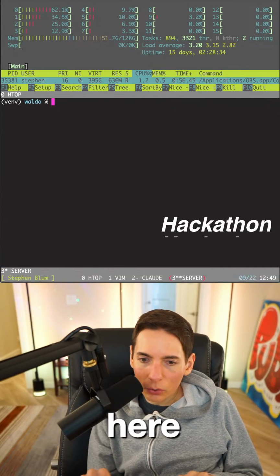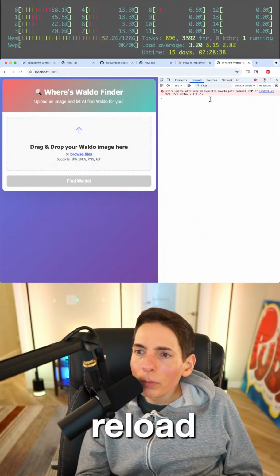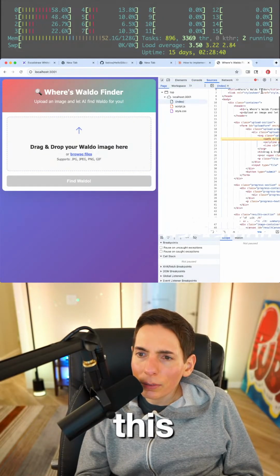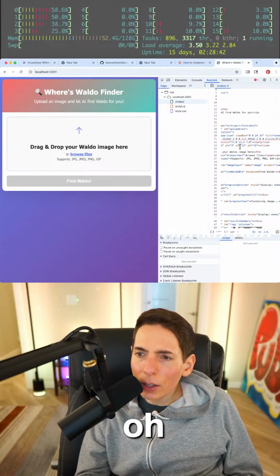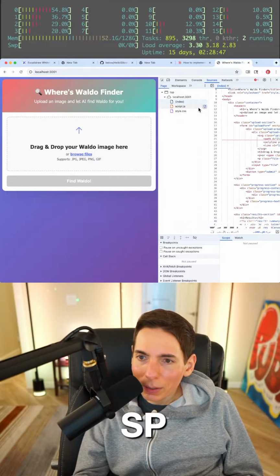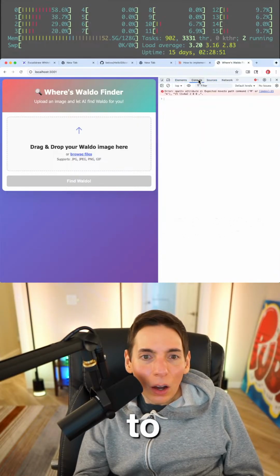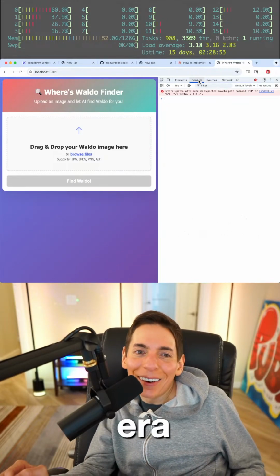Let's close that, reopen, start, go. All right, reload. There is this error here. Hold on. Oh, wait, this is an SVG problem. Oh, look at that. All right, so there's an SVG problem. Actually, let's fix that really quick, because I want to fix that. Modern error fixing. I know, right?